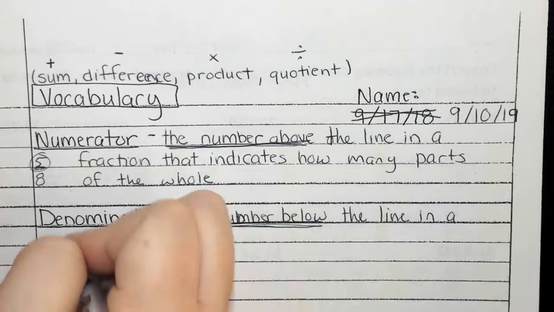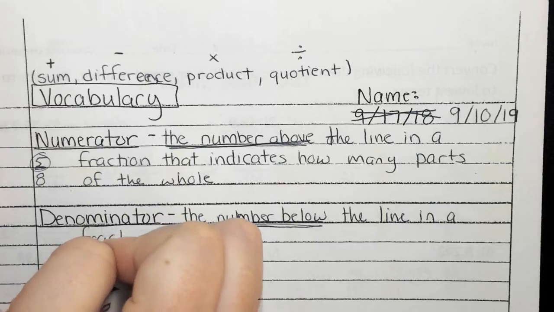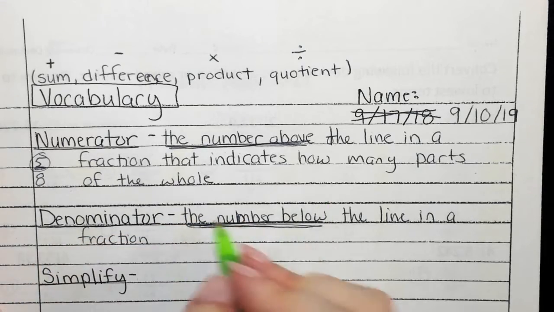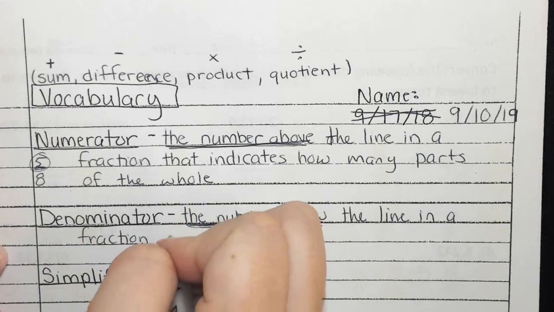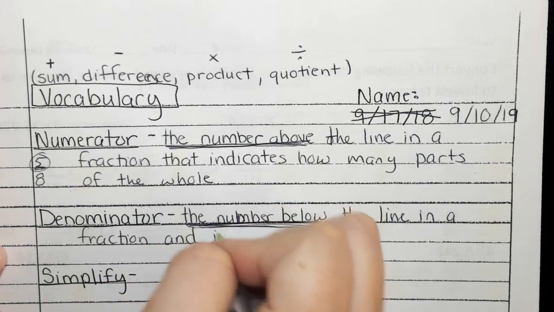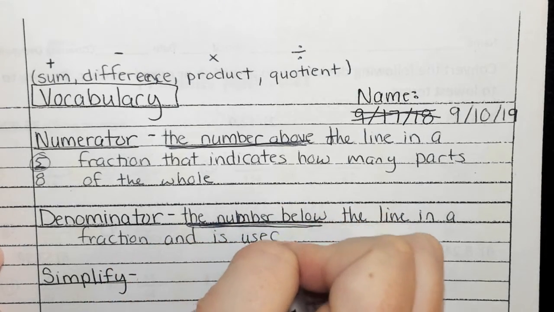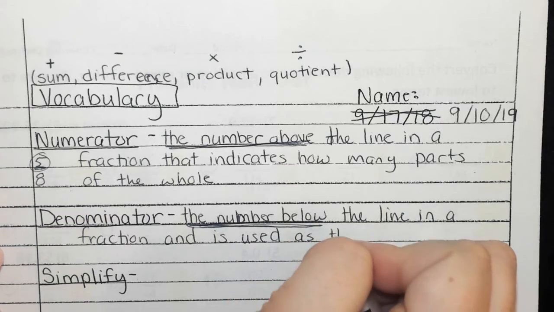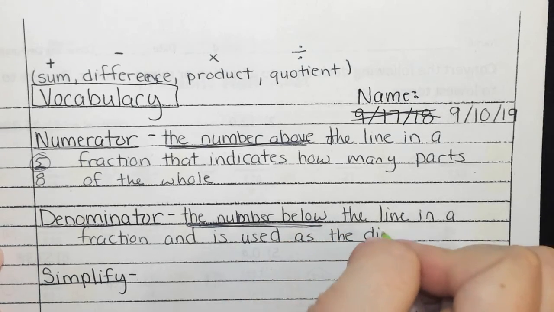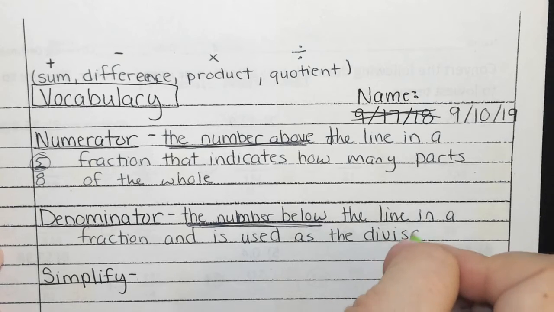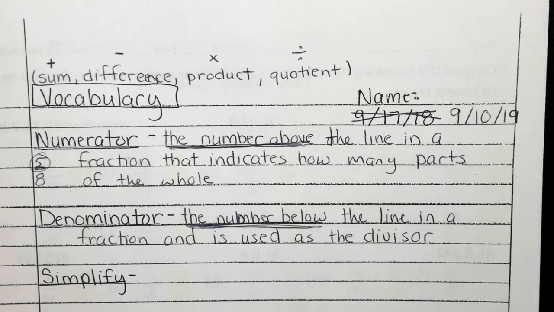In a fraction. And it does indicate the whole. It also, and it's used as the divisor when we start talking about how to change them up, okay? So the denominator is going to be your divisor. Your divisor goes where? At the door. All right? So my denominator will always be at the door once we start doing that division to start changing them, which we'll see in a little bit.